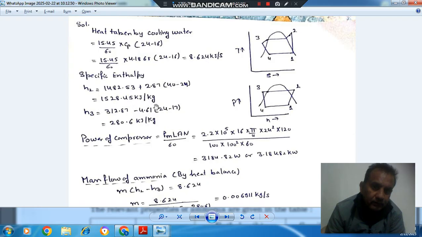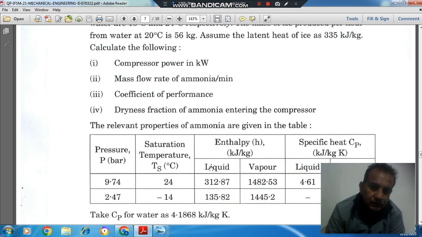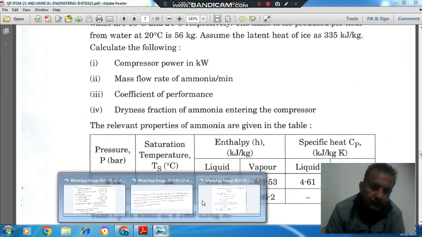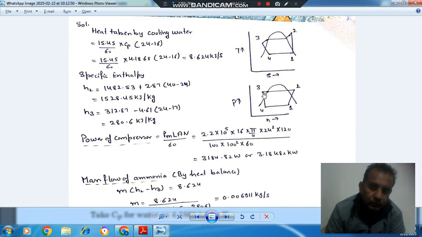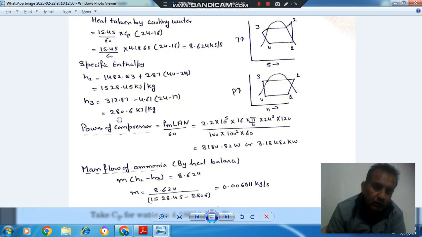1528.45 kilojoule per kilogram. Similarly, at point 3 the temperature is 17 degrees Celsius, and the specific enthalpy of liquid is 312.81, with Cp of liquid 4.61. So enthalpy at 3 will be 312.81 minus 4.61 into 24 minus 17. So that will be 280.6 kilojoule per kilogram.